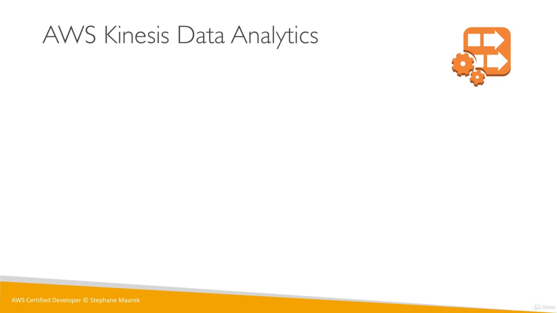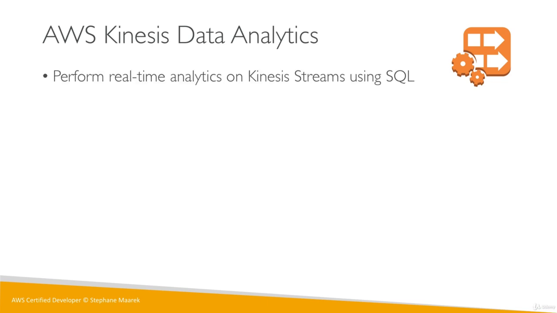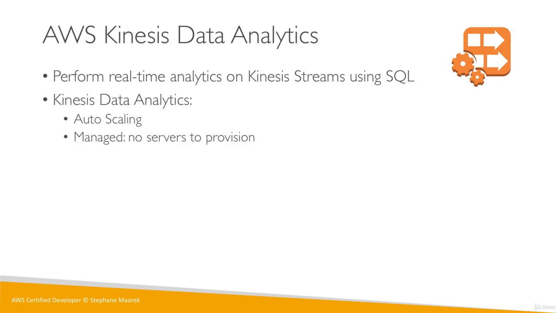Now for data analytics, this is another product. I'm just going to give you a quick rundown. So we perform real-time analytics using SQL, and these real-time queries go onto Kinesis streams. For the data analytics, it will be auto-scaling. It will be managed, so we don't have to provision any servers. AWS does that for us, and it's continuous, so it's real-time. We don't have any delay consuming and computing these metrics.